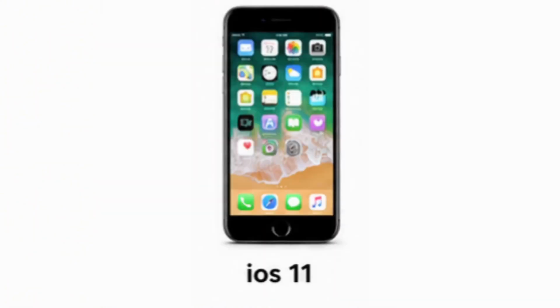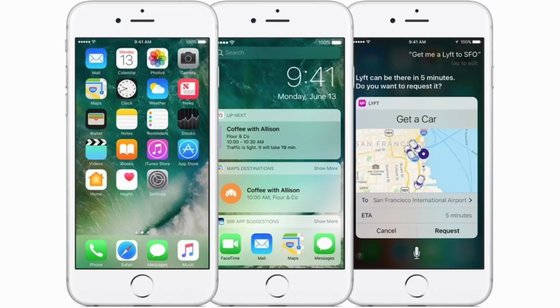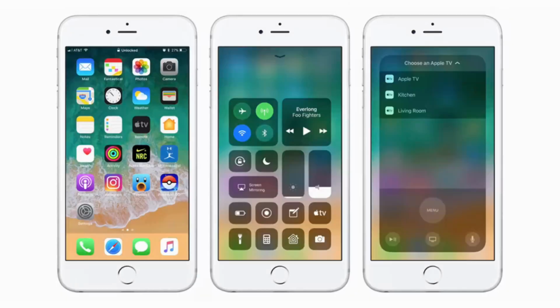iOS 11. Released in 2017, this update focused heavily on the iPad, while also bringing Files, a redesigned Control Center, ARKit for augmented reality, and screen recording to the iPhone. Developers quickly began exploring new augmented reality experiences.